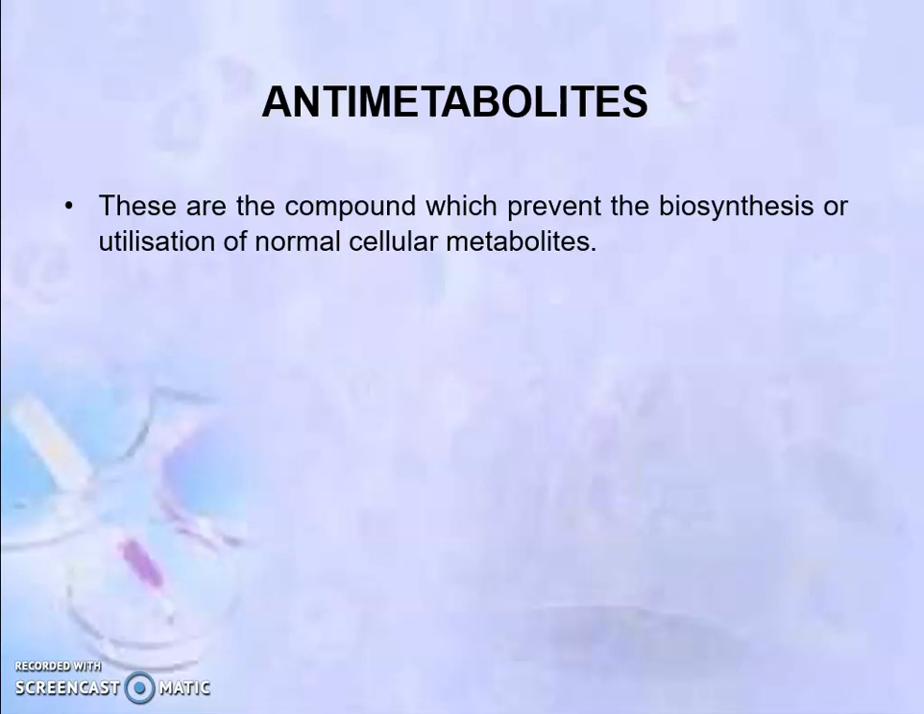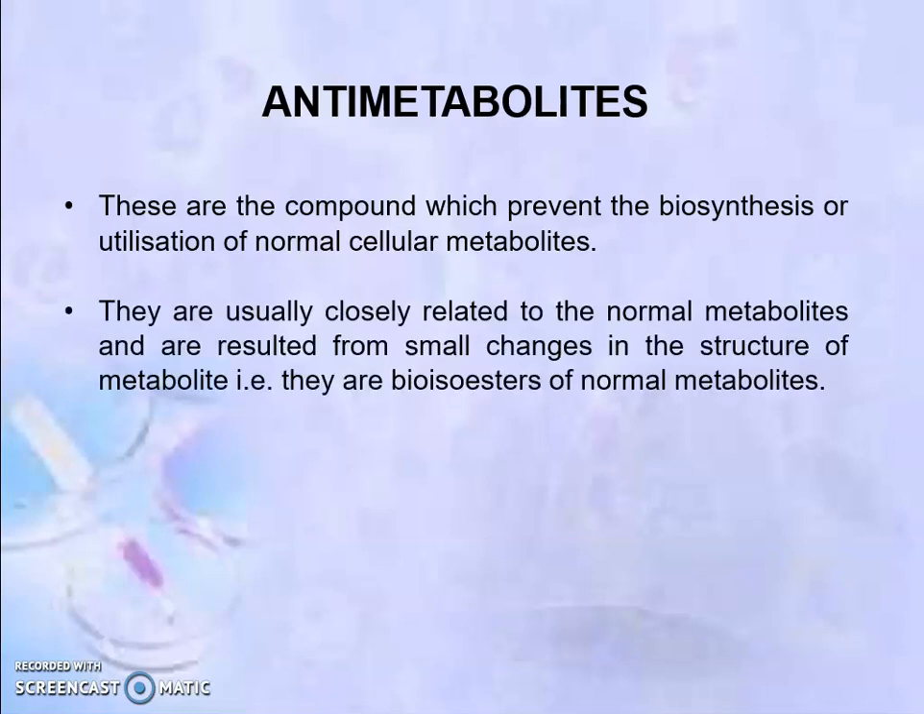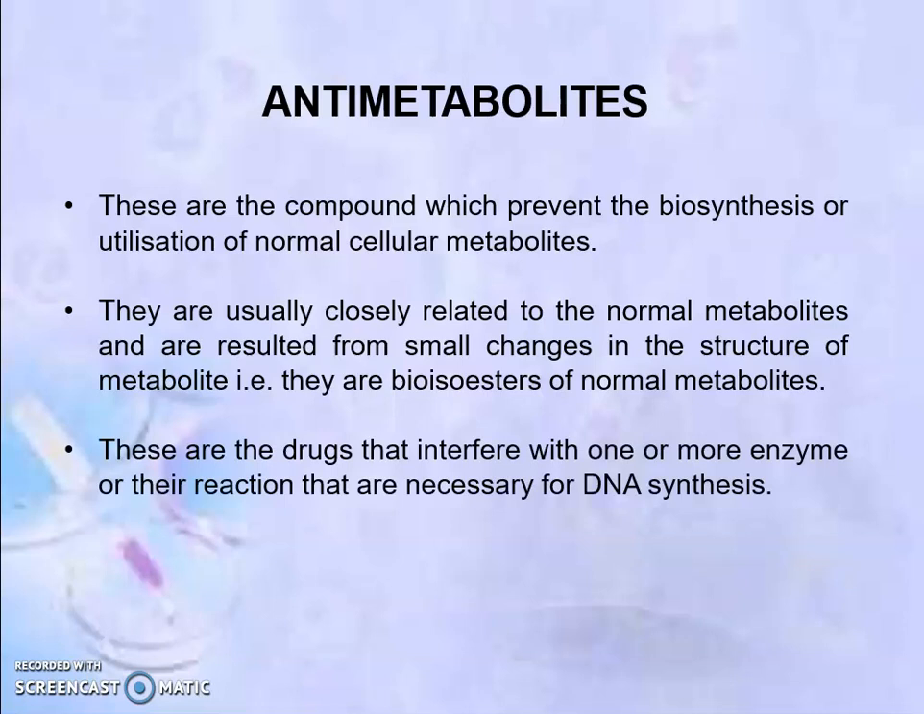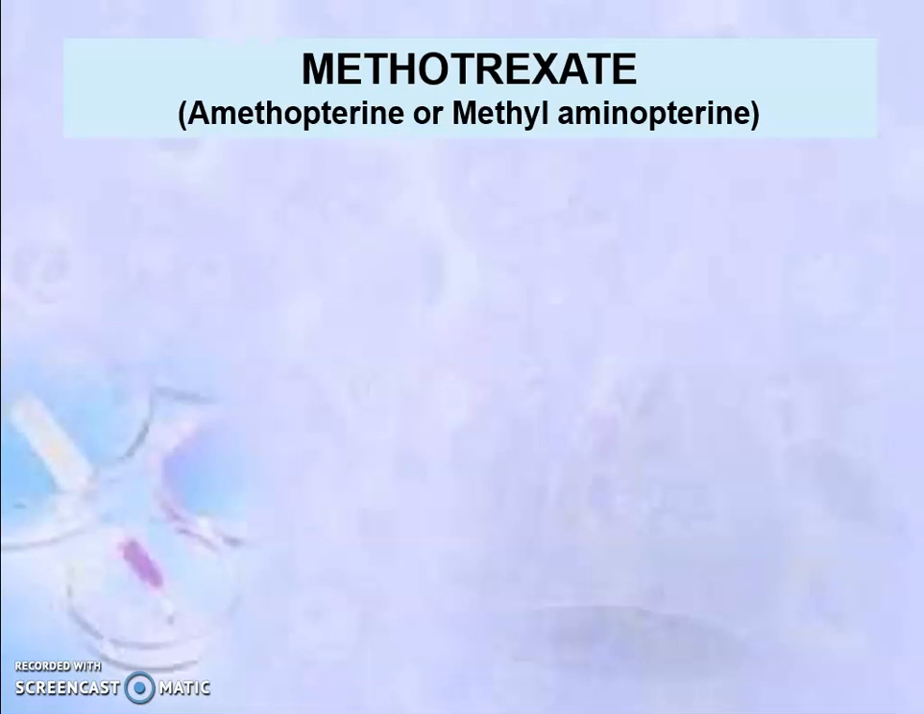What are anti-metabolites? These are the compounds which prevent biosynthesis or utilization of normal cellular metabolites. They are usually closely related to normal metabolites and result from small changes in the structure of metabolites. That is, they are bioisosteres of normal metabolites. These are the drugs that interfere with one or more enzymes or their reactions that are necessary for DNA synthesis. So let's start one by one.